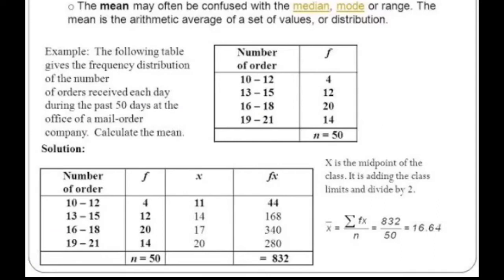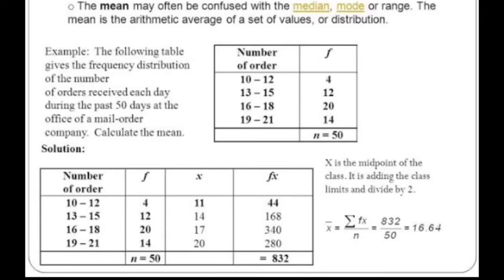Mean for grouped data. We have discussed before that ungrouped data means the values are written as random numbers, but grouped data means the values are classified into classes or groups. So let us take an example of mean for grouped data. The following table gives the frequency distribution of the number of orders received each day during the past 50 days by the office of a mail order company.